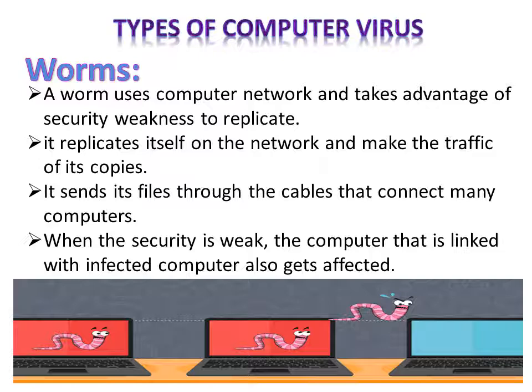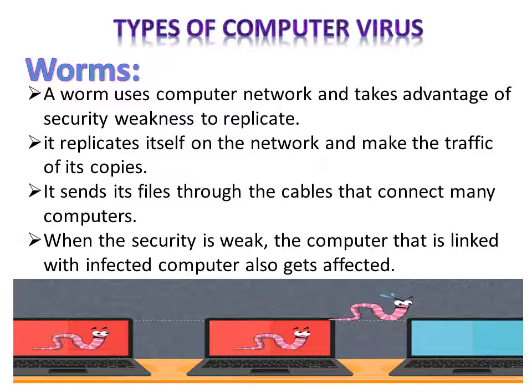Next computer virus type is worm. A worm is a virus of computer networks and takes advantage of security weaknesses to replicate. It replicates itself on the network and makes traffic of its copies.